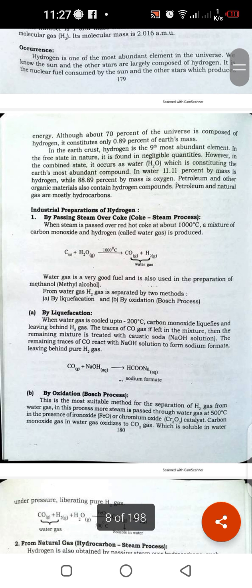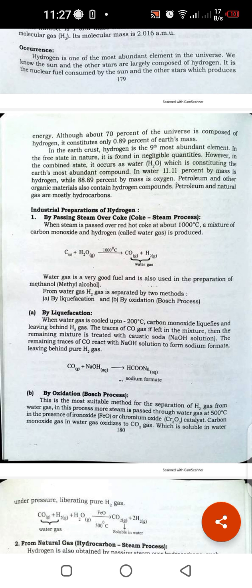H2O is formed with the help of hydrogen. In H2O, hydrogen and oxygen are in the ratio 2:1: two parts hydrogen and one part oxygen. So when we calculate, 2 multiplied by its atomic mass is 2, and 1 multiplied by 16 is 16. 2 ones are 2 and 1 sixteen is 16.